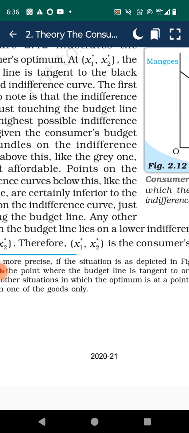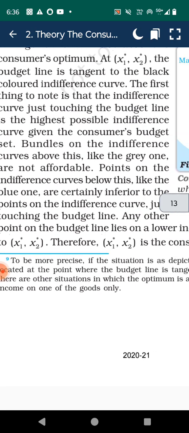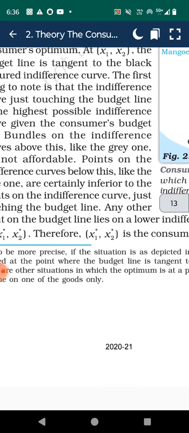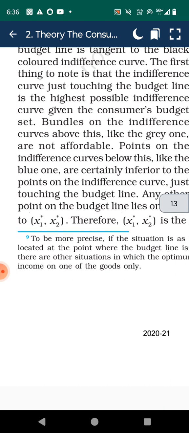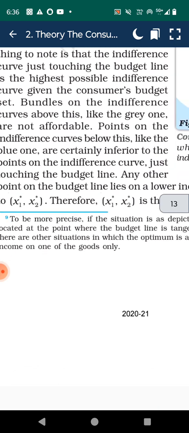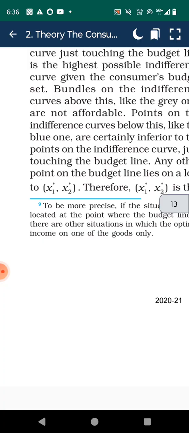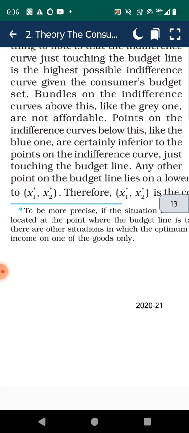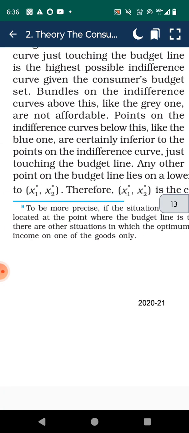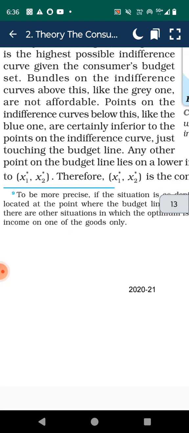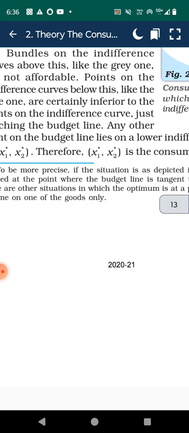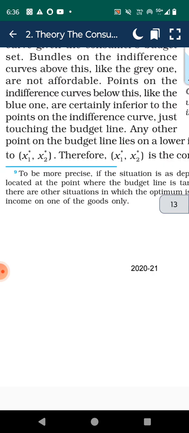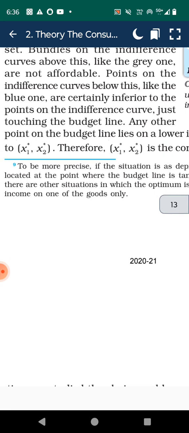Figure 2.12 illustrates the consumer's preferences at x1*, x2*. The budget line is tangent to the black colored indifference curve. The first thing to note is that the indifference curve just touching the budget line is the highest possible indifference curve given the consumer's budget set. Bundles on the indifference curve above this, like the gray one, are not affordable.